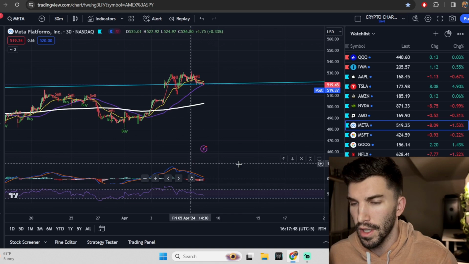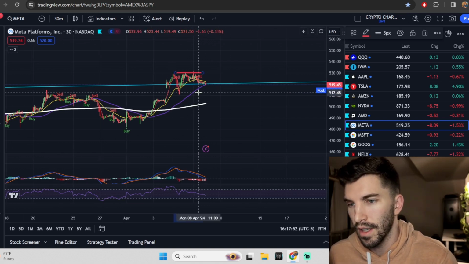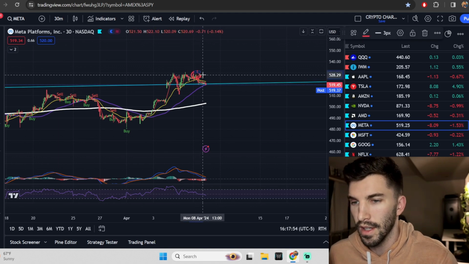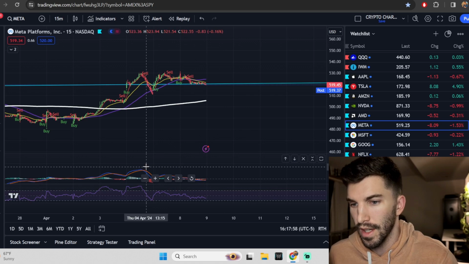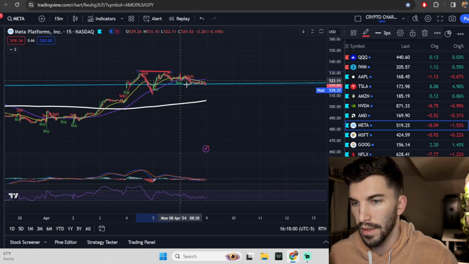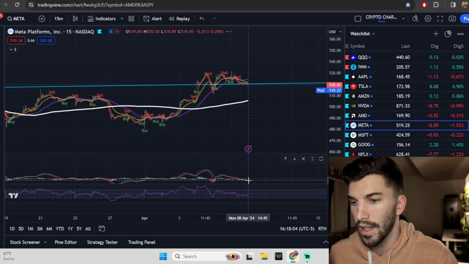I just wanted to show you this, and if I go into a 15-minute, I got divergences all along this area. So there was a trade setup for 15-minute divergences. Is that able to go into a negative trend, right? You see that steep divergence giving you a double top. So was that able to go negative? Yes, but it looks like it may curl up again, right?